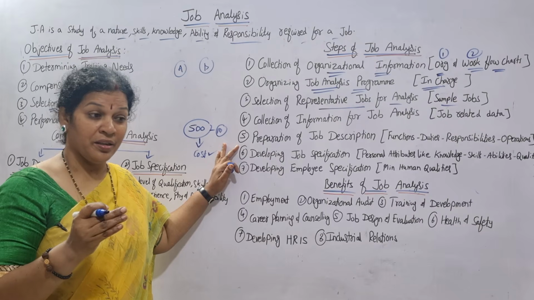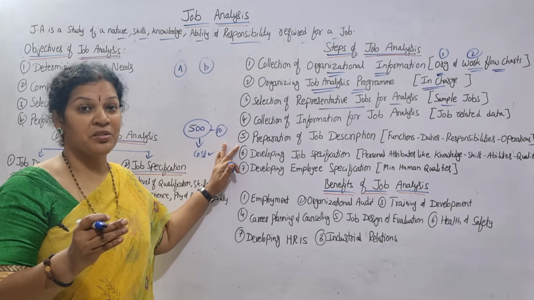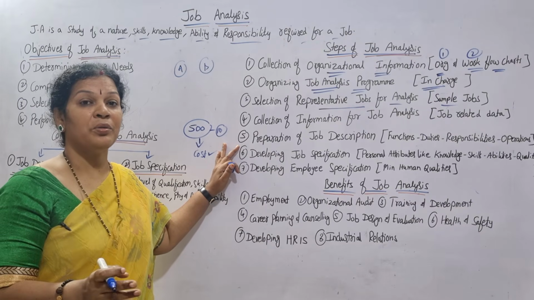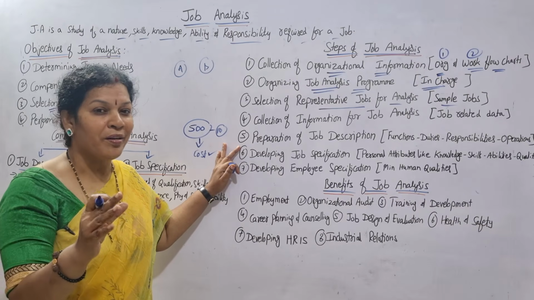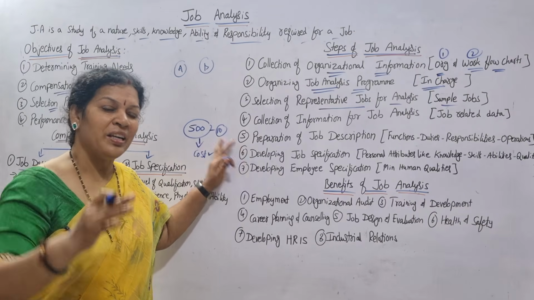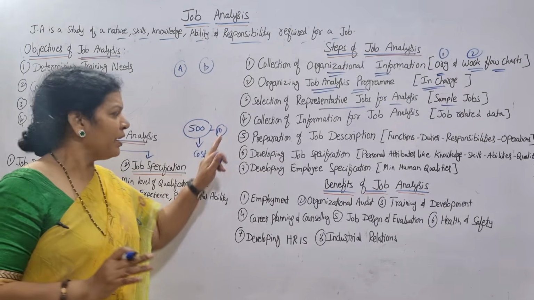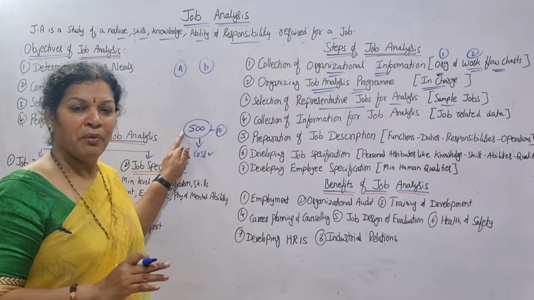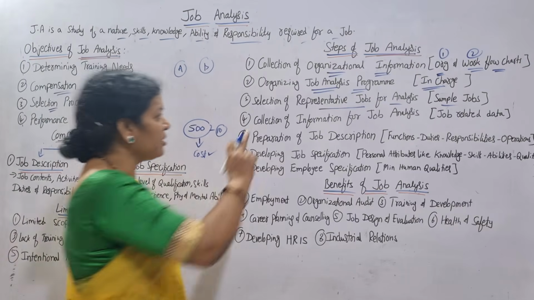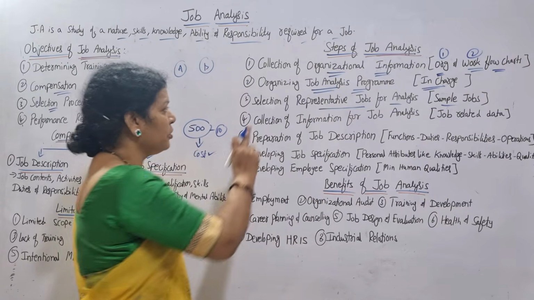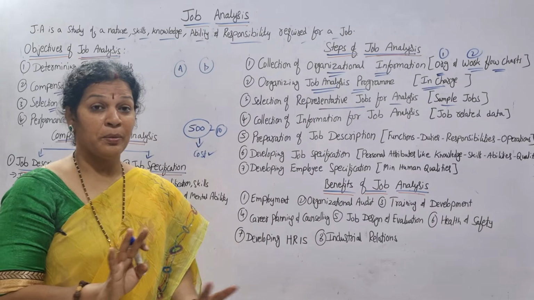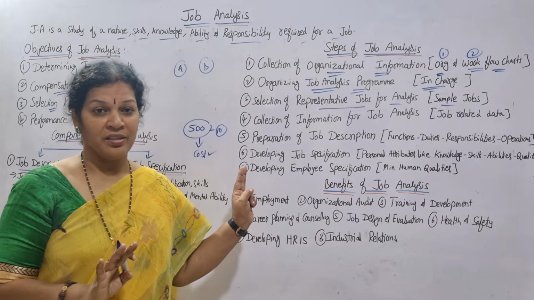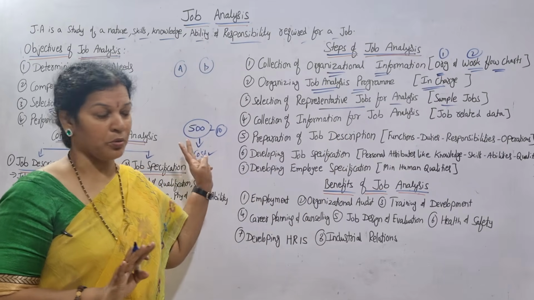Then I recruit, and I just have to go through how things are going on, whether it is good or bad, and whether any kind of alterations are required. Whatever you want, you do it at this level only, before going to the major recruitment. That is the next step. Did you get it? Selection of representative jobs for analysis. Representative jobs means only the sample, not the total recruitment.